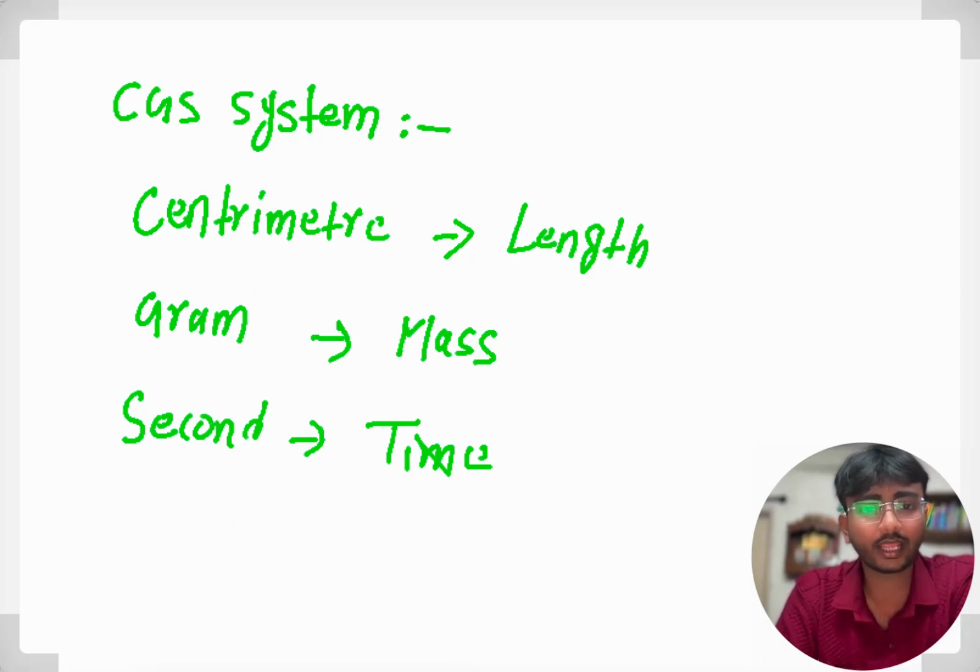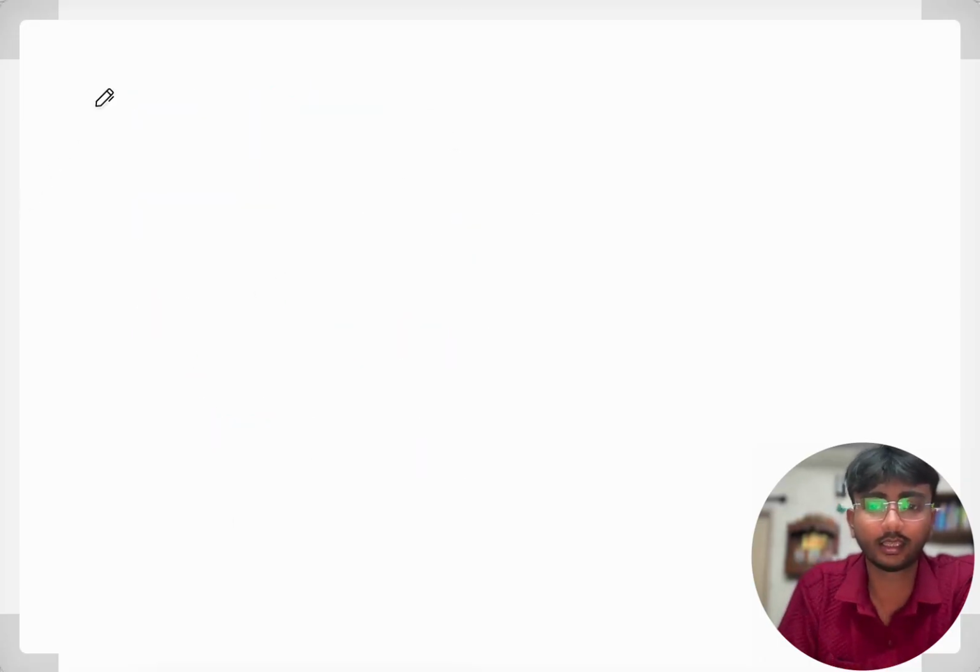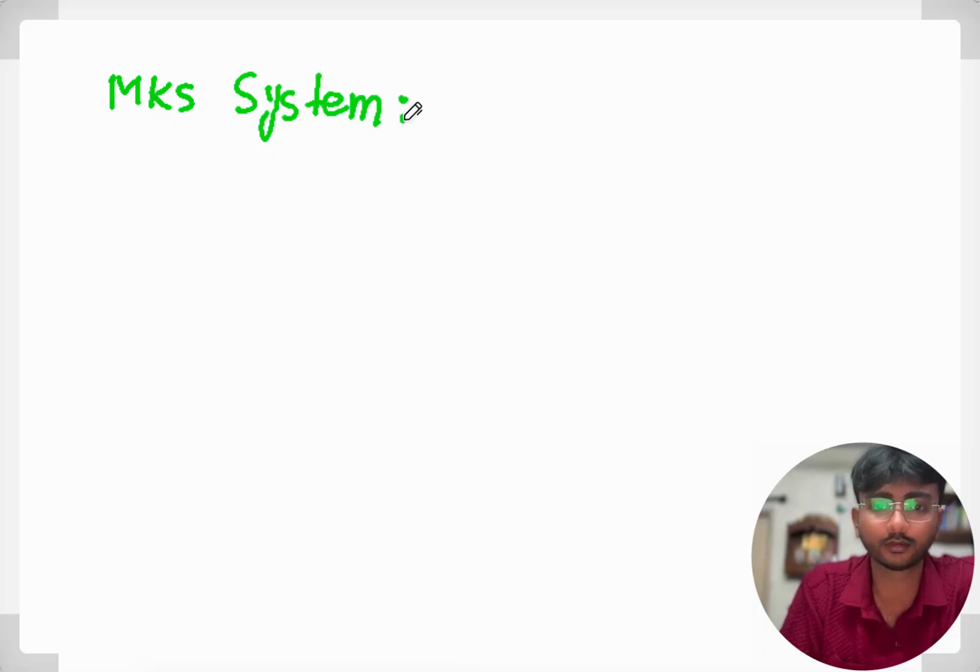Now let's understand the MKS system. What is the MKS system?